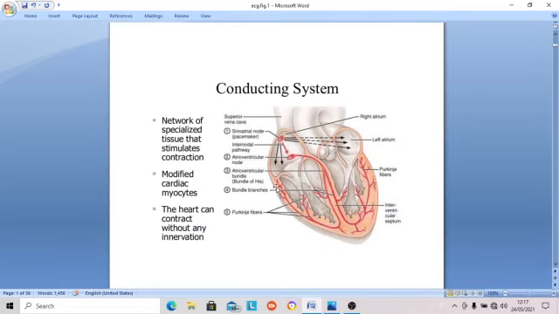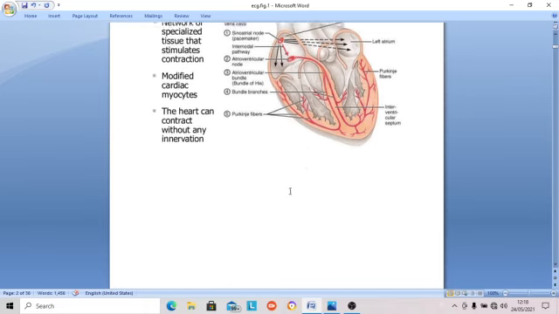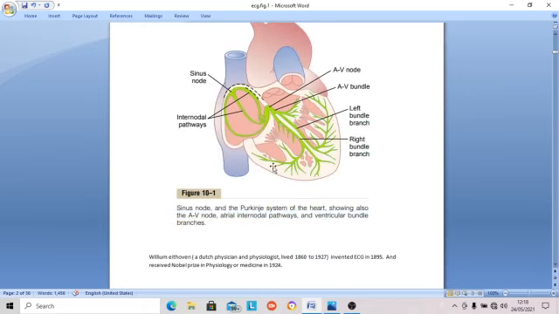And the same is shown here: SA node, AV node, AV bundle or bundle of His, branches of bundle of His, and Purkinje fibers. These are internodal pathways. There is higher conduction velocity in the atrial muscle fibers. And the same thing is shown here.